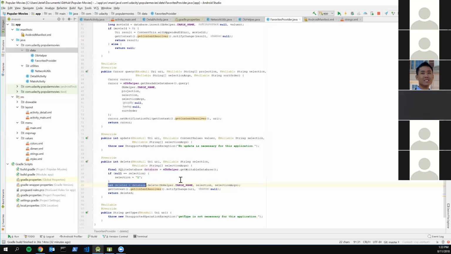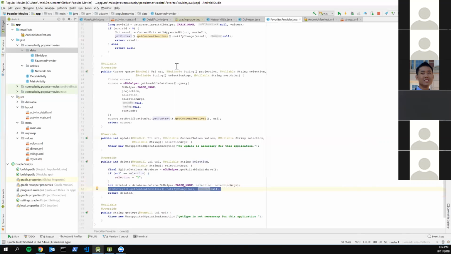What you'll be doing here is calling the delete method, and it's the same thing as inserting. You just specify the table name and then the selection, taking these two things, the selection arguments, from the method signature. You set that to an integer, and the integer represents the number of entries that were deleted from the database. This part notifies that something was changed, that we managed to successfully delete the entry in the database.